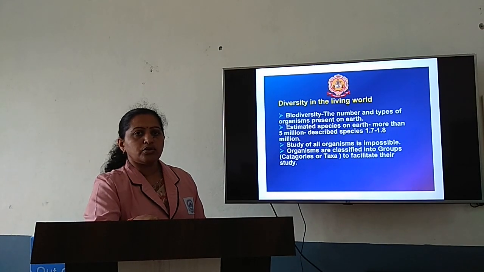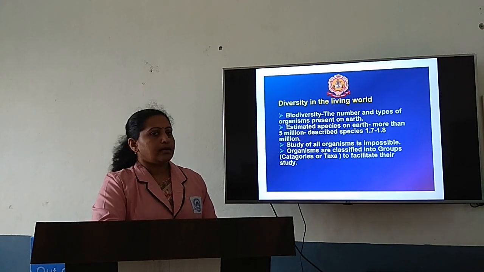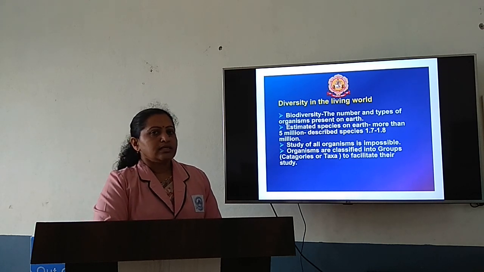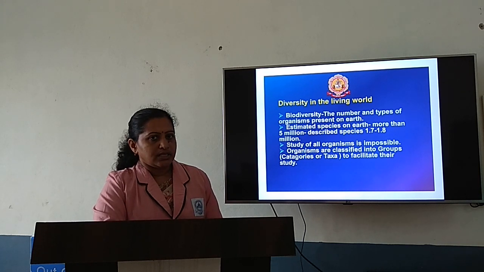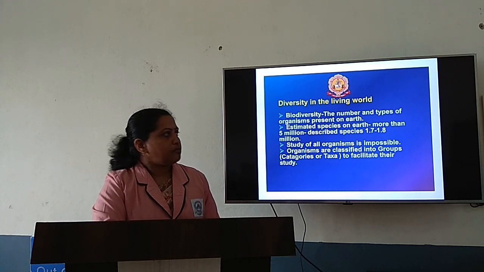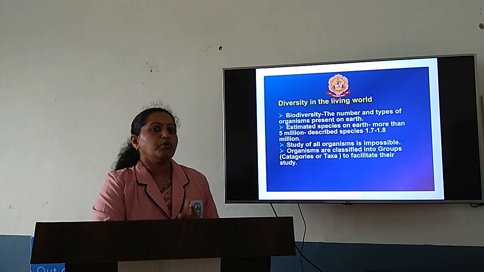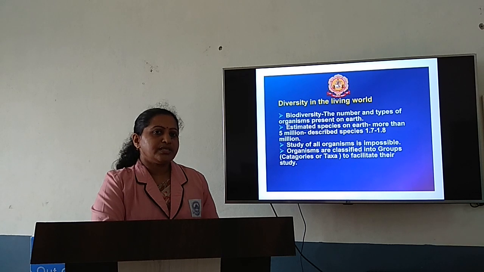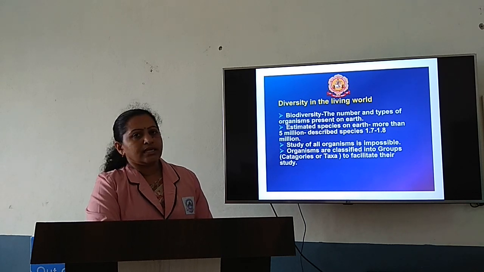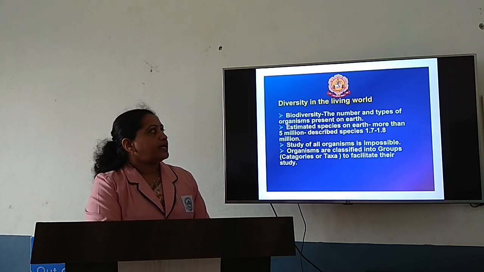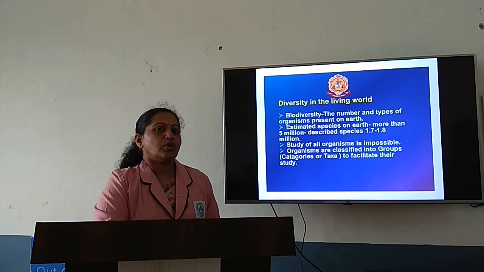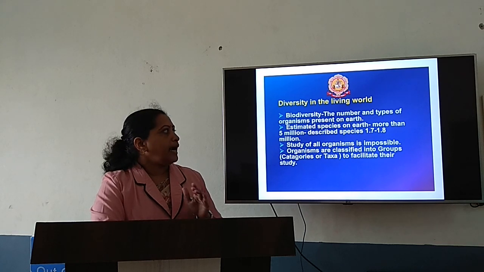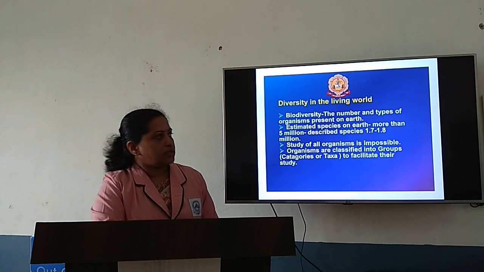Let us move on to one more concept under this chapter, that is diversity in the living world. Let us first discuss the term diversity. Diversity in the living world mainly indicates biodiversity. The term diversity means having different types. Biodiversity is the number or types of organisms present on earth. So we can define biodiversity as the number and types of organisms present on earth.